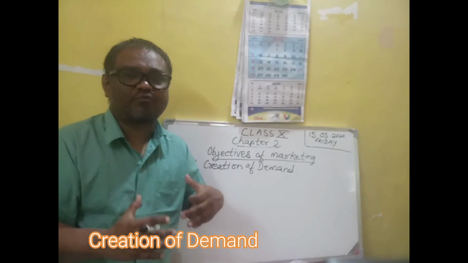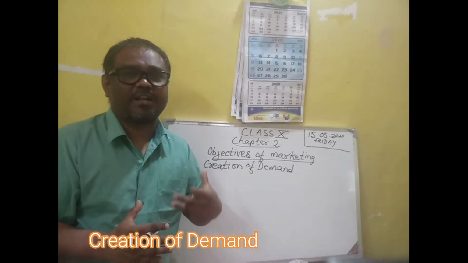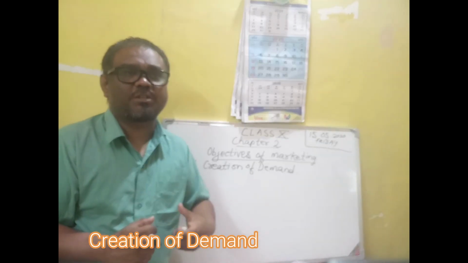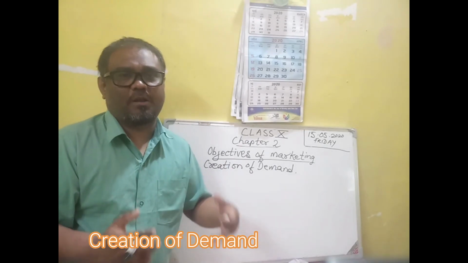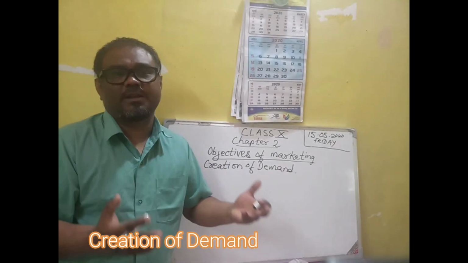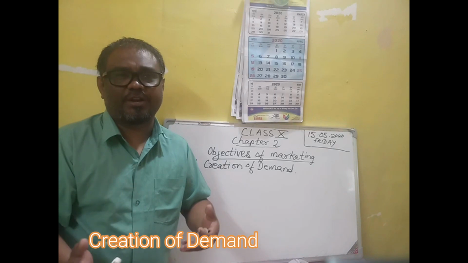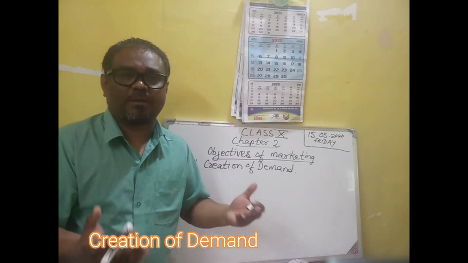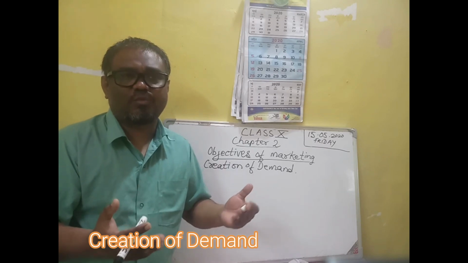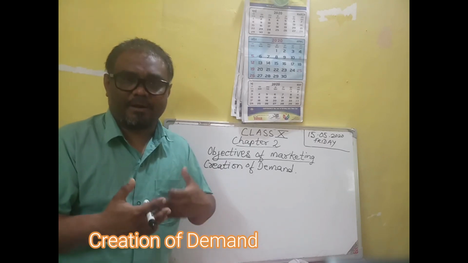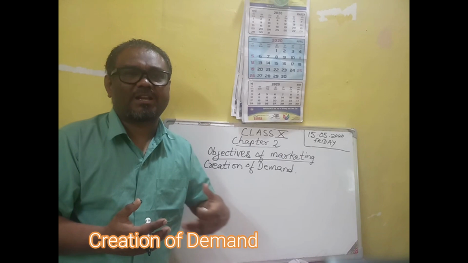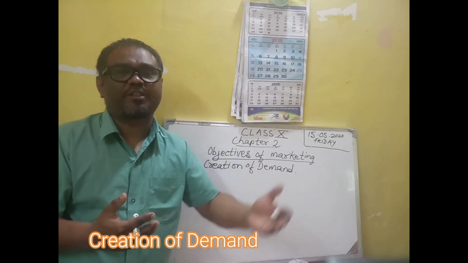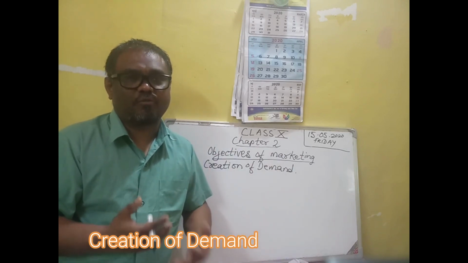A business firm has to create demand in the mind of the consumers by making the goods popular, like giving advertisements in the newspaper, radio, internet, TV, cinema hall, postering, banners. In this way, a business firm adopts different types of marketing strategy to create demand in the market and make the goods popular.